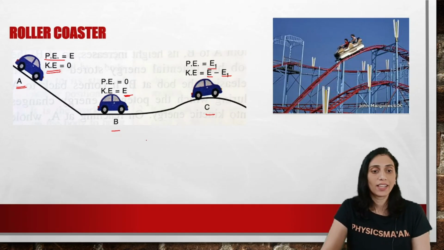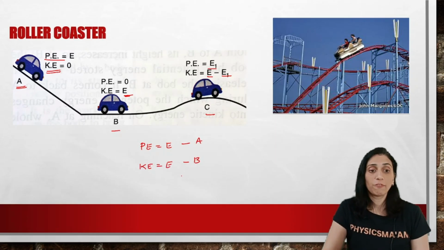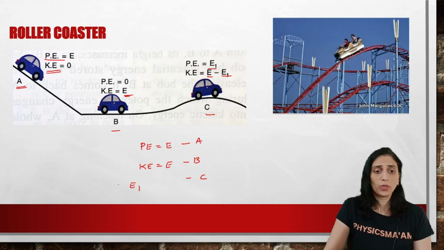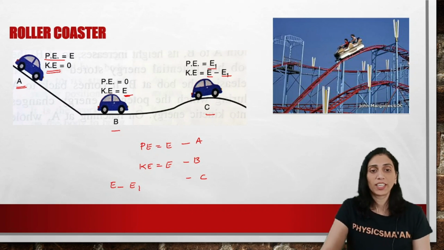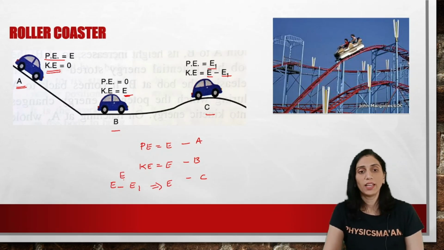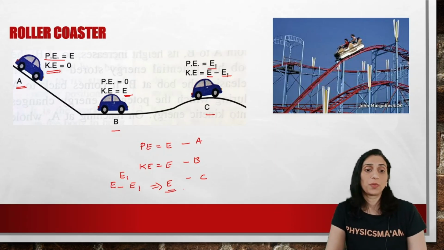So if I try and add this, I can see here P is equal to E, right? At position A, then at position B आप क्या देखोगे? Your kinetic energy is equal to the total energy, and if I see at point C, I will add E1, then your kinetic energy is equal to E minus E1. So if I add both of them, like potential and kinetic, what do I get? Ultimately it is my E. E1 minus E1 cancels, and you can simply add E. So ultimately क्या होने वाला है आपका? Total energy is going to remain same, which is E.